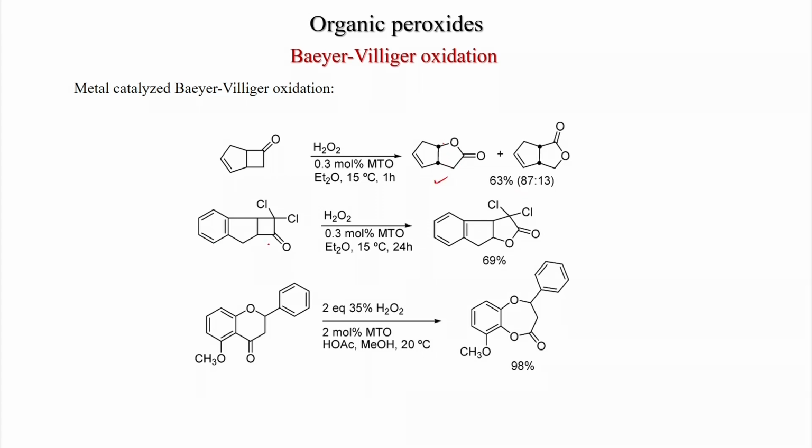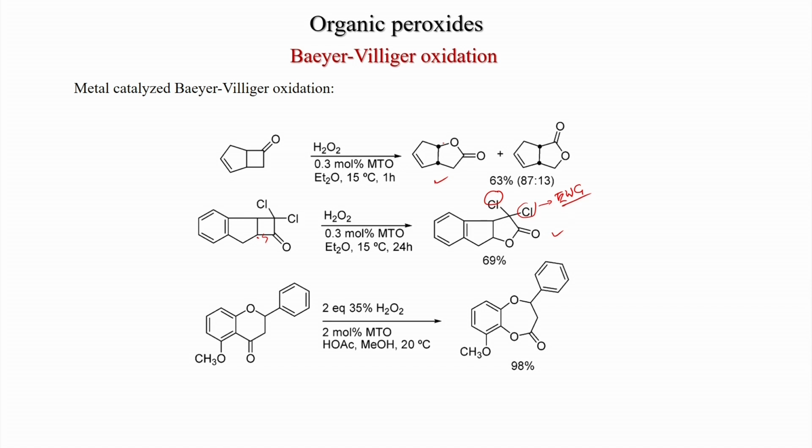Here a tricyclic compound was also treated under this condition and this compound was formed. Here though this was the quaternary center, two electron withdrawing groups are there. So, for groups containing electron withdrawing groups, the migration will be much slower, and that is why this group is migrating, this carbon is attacking the oxygen. So, you get this product only.